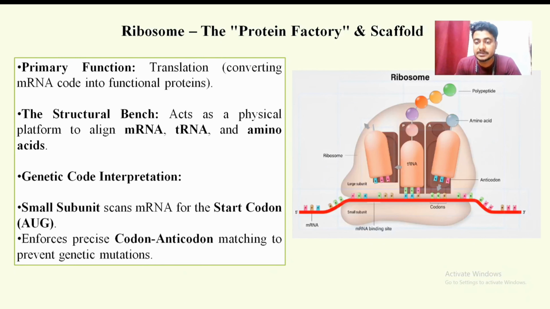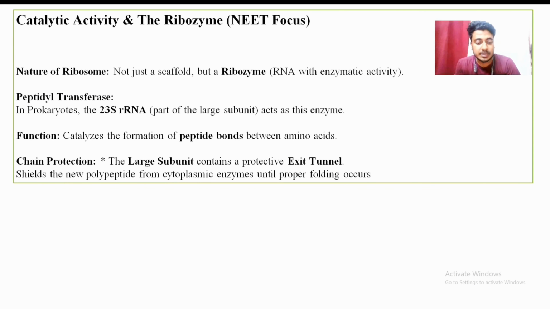This is the schematic picture of the large subunit and small subunit, and this is the mRNA with the codons. In the ribosome, the RNA component is not just a structural part. It actively participates in the chemical reaction of protein synthesis. It acts as a catalyst. In this reaction, it catalyzes the formation of peptide bonds between adjacent amino acids in the translation process.